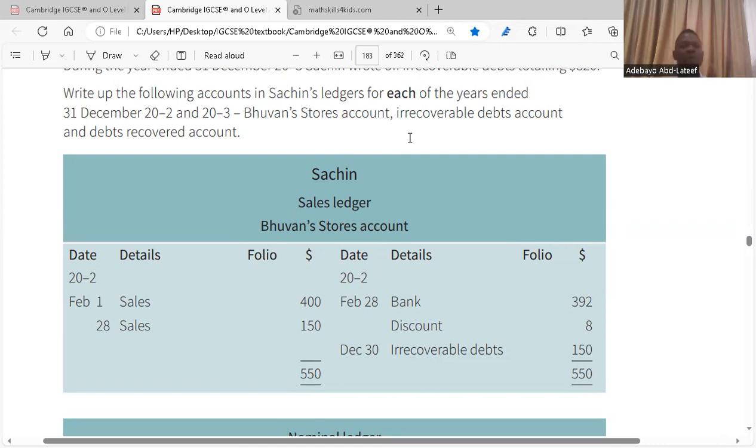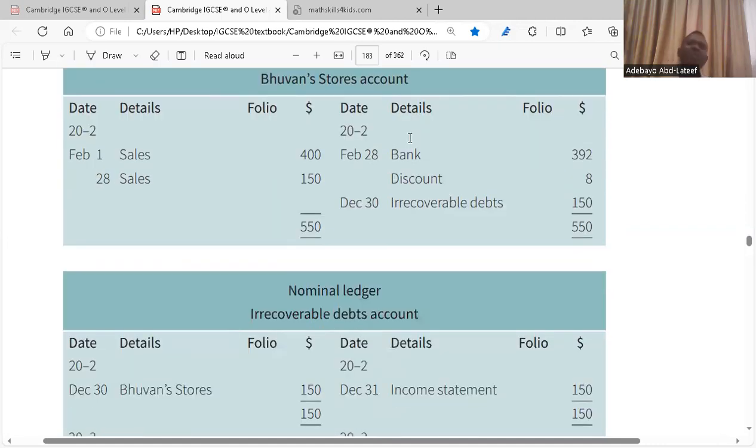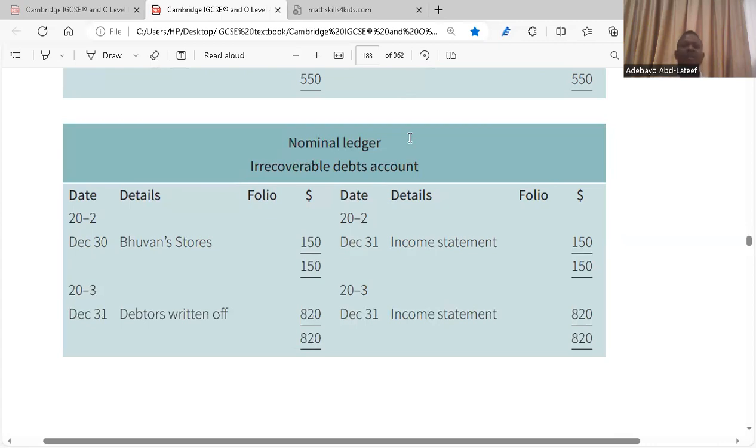The total owed was 550. The total paid was 400. We have irrecoverable debt of 150. So we open irrecoverable debt account. On the debit side of irrecoverable debt account, we have the Bufan Stocks of 150. On the credit side, which is income statement, we have 150. That is done. Yes or no? Yes. So 150 is going to your income statement as expenses. Clear? Yes.